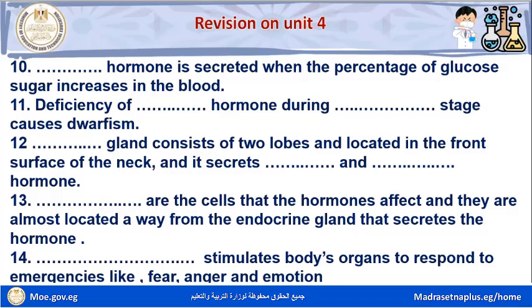Question number ten. Space hormone is secreted when the percentage of glucose sugar increases in the blood. Insulin hormone is secreted when the percentage of glucose sugar increases in the blood.